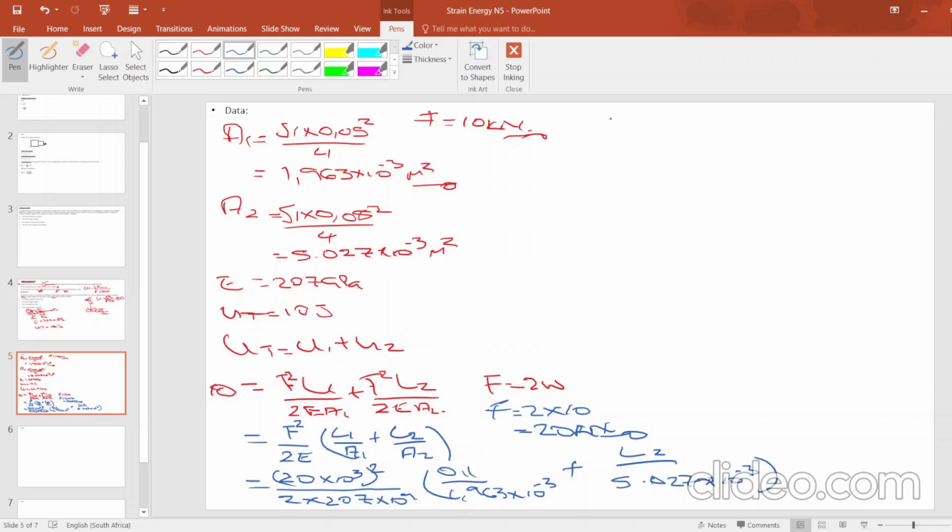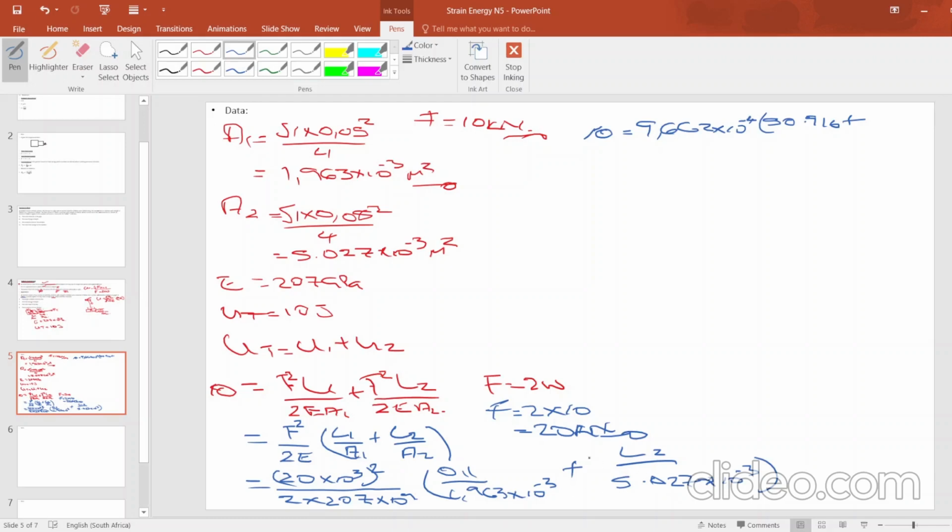Then we will get our answer as 10 equals 9.662 times 10 to the power negative 4, open bracket, 0.1 divided by 1.963 times 10 to the power negative 3, which gives us 50.916.